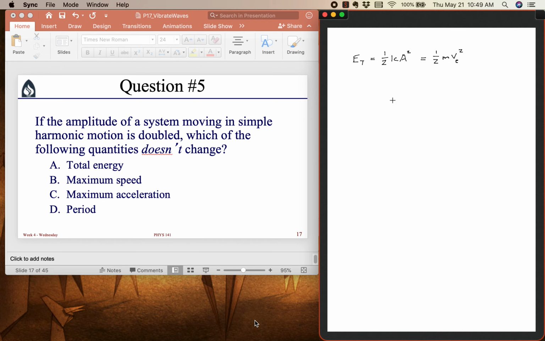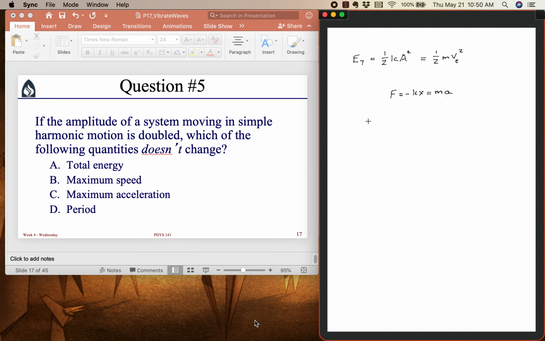Now let's think about the acceleration. If the amplitude is bigger, then at that maximum point, the spring is going to be stretched more, and that spring force, which is equal to minus kx, is also equal to the mass times the acceleration. So if the spring gets stretched more when the amplitude increases, then the force is going to get bigger and the acceleration at that point will increase.